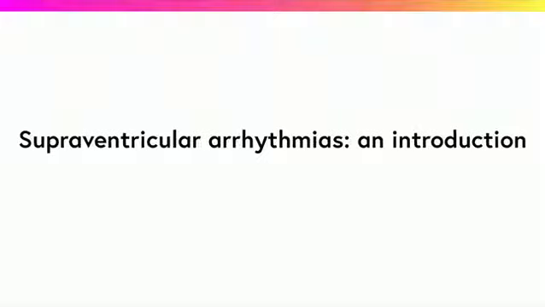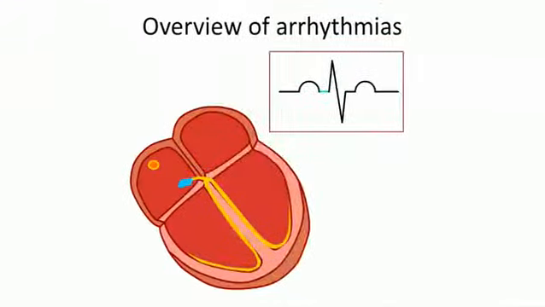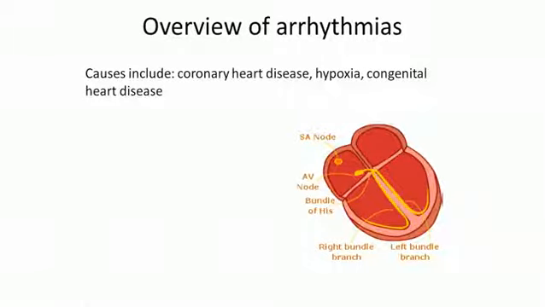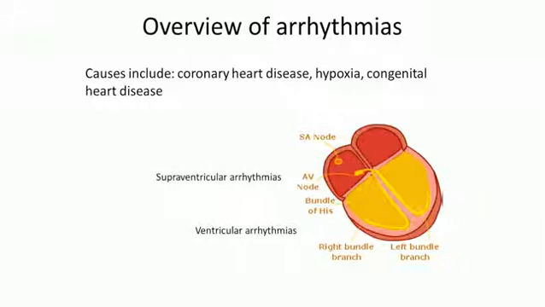Supraventricular arrhythmias, an introduction. Abnormal heart rhythms occur when the electrical impulse does not originate at the sinus node and follow the normal path through the atria and ventricles. There are many causes of arrhythmias, including coronary heart disease, hypoxia, and congenital heart disease. Broadly speaking, arrhythmias can be divided into two main types: supraventricular and ventricular, depending on their origin.